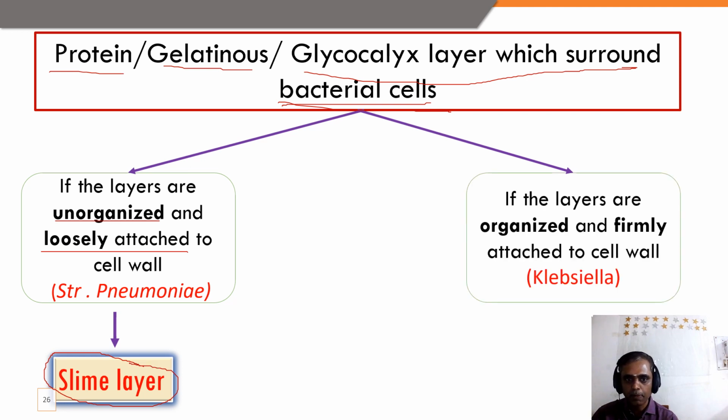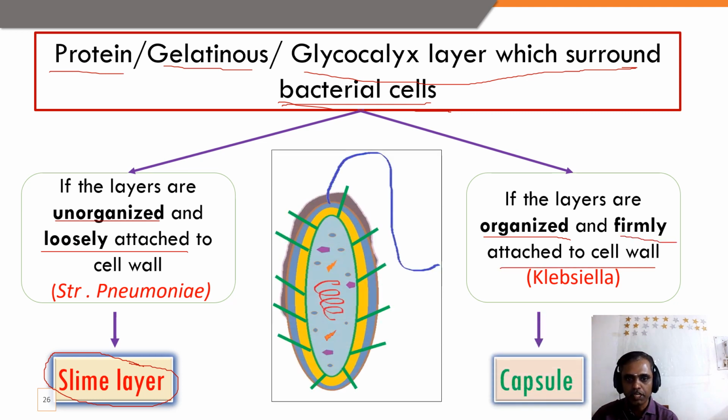In other words, if the protein coat is organized and firmly attached to the cell wall, it is known as the capsule. Here you can see this portion is the capsule and this is the slime layer, which is unorganized. The slime layer is present only in one place, and in the lower part it is absent. So it is unorganized and loosely attached to the cell wall. This is known as the slime layer.